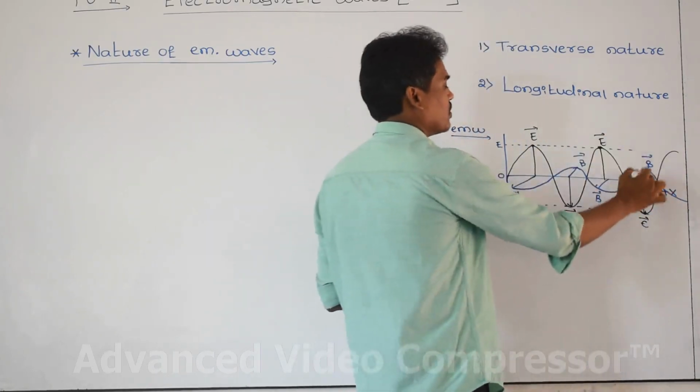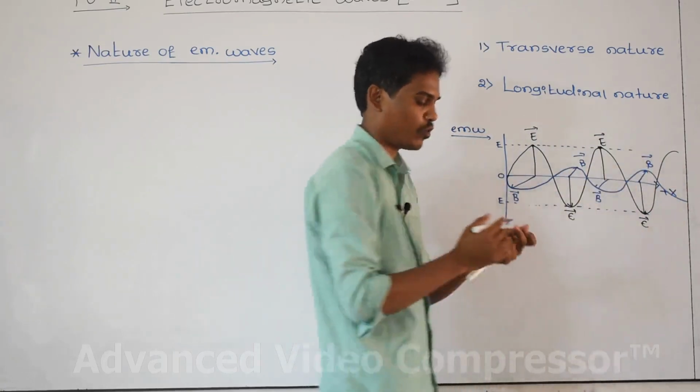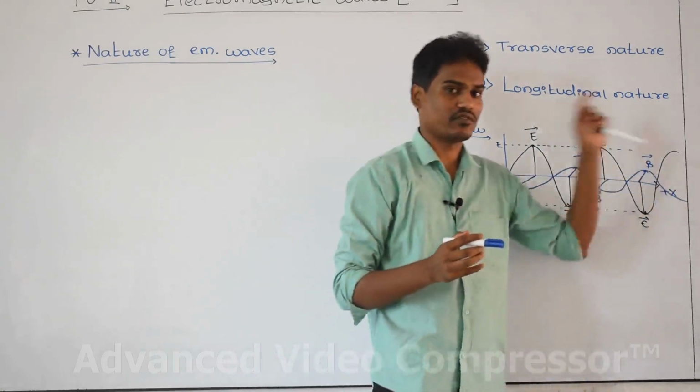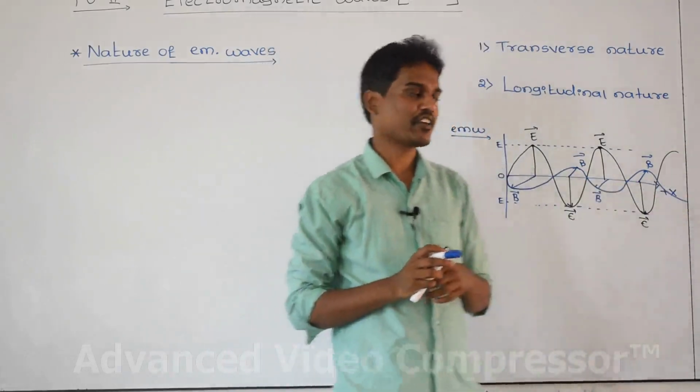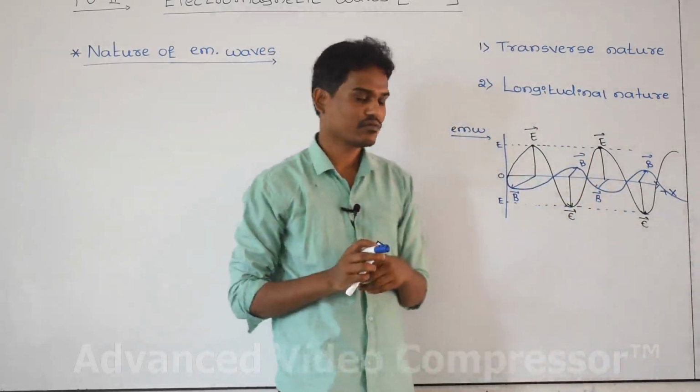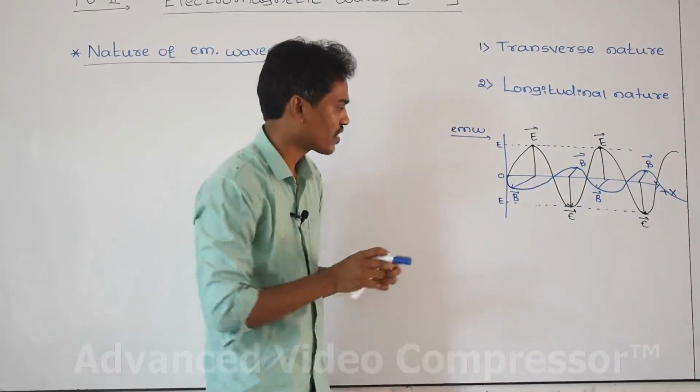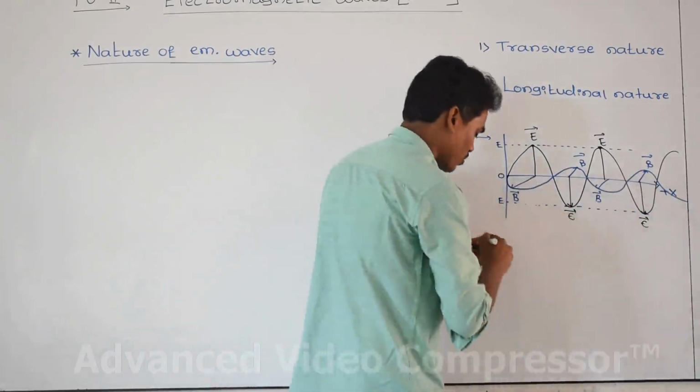Electric field and magnetic field are propagating in positive x direction. This is negative x, this is positive x. Electromagnetic wave is moving in positive x direction.